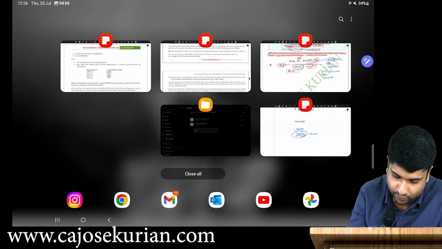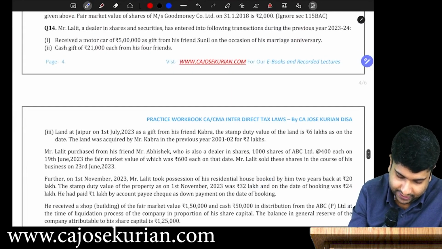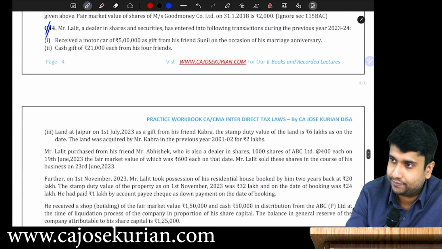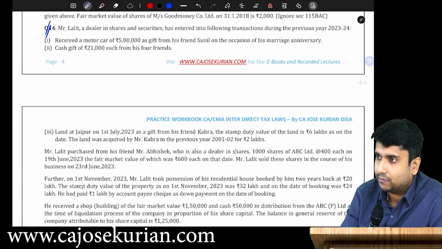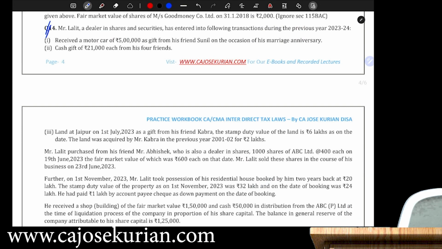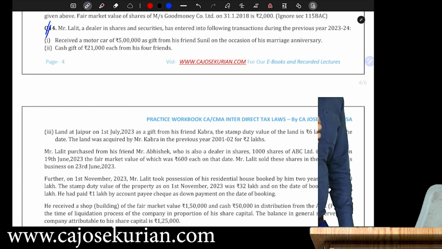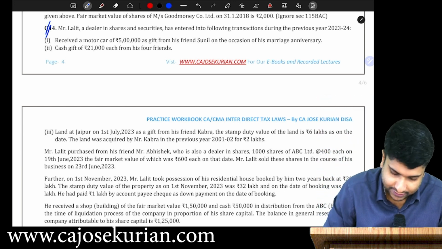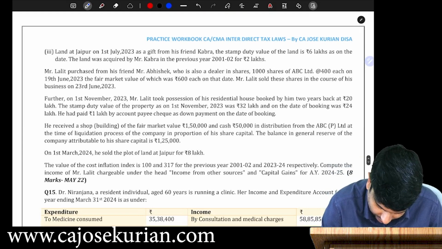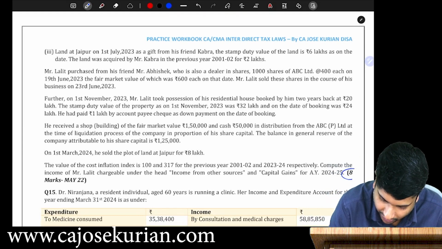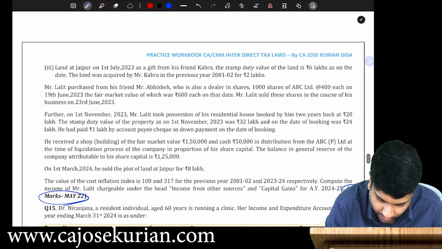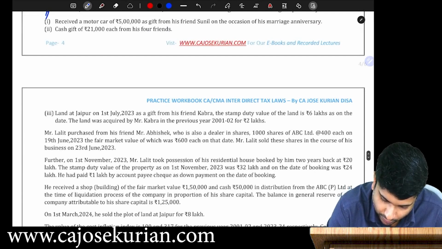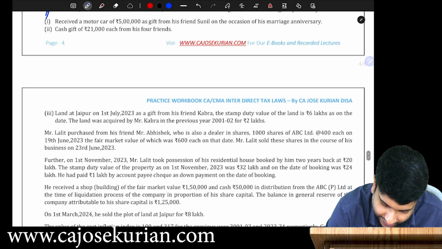Please take question number 14 and give me the answer. So friends, please solve this question number 14. I think it's a past exam question. Yes, it's May 2022, 8 marks. So please go through this question and give me the answer.